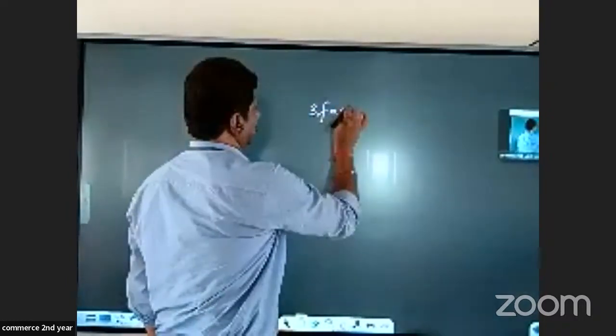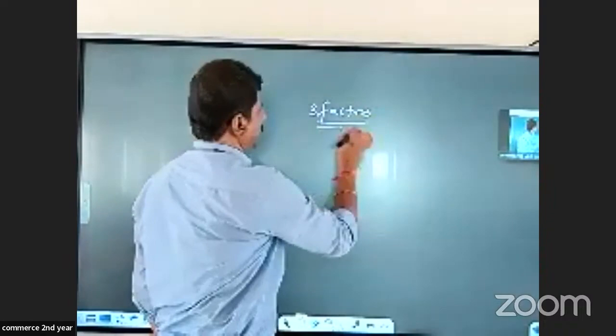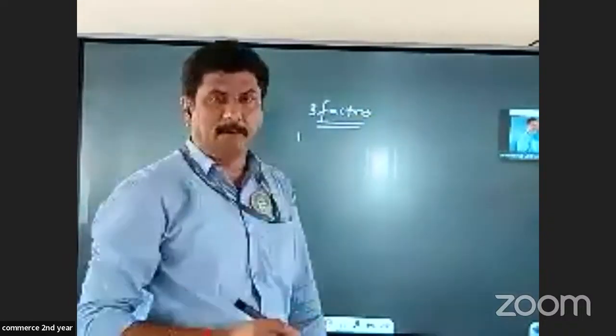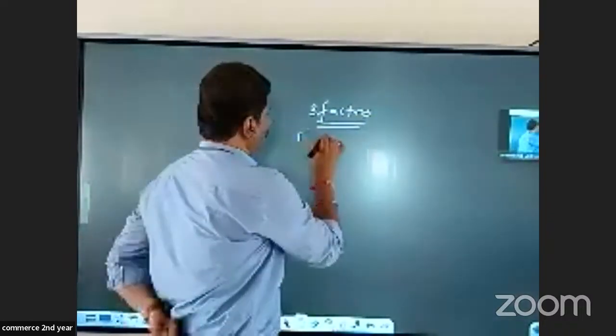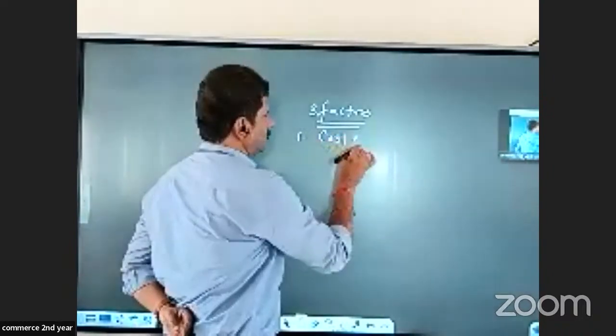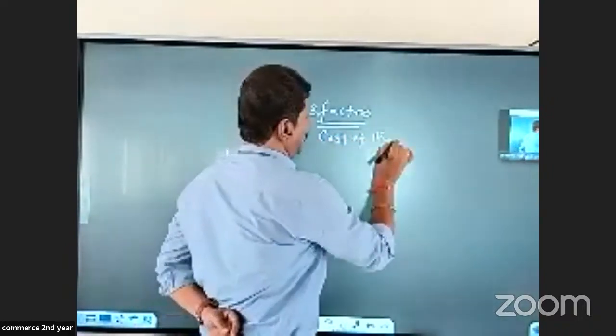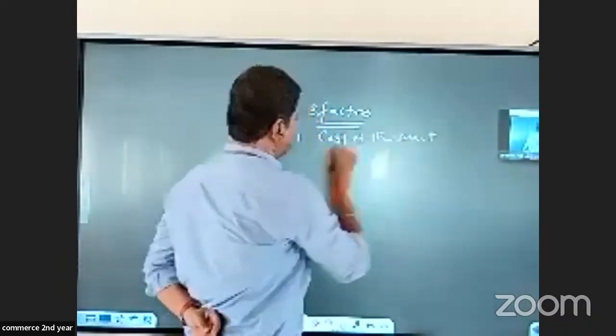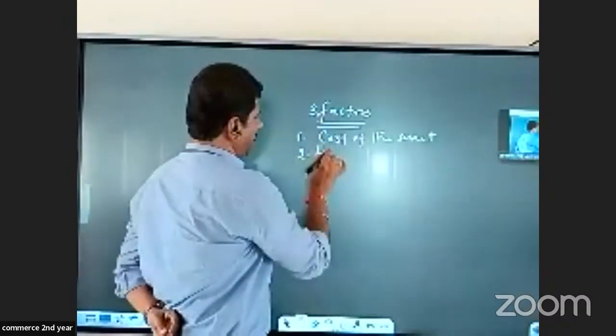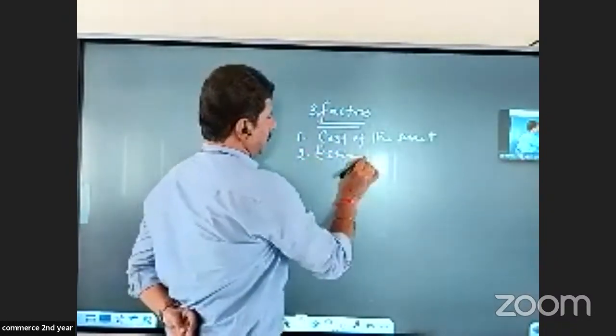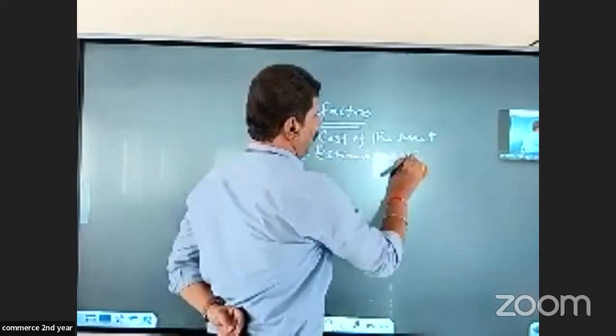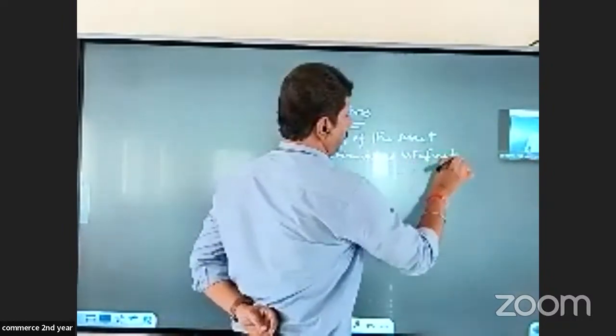While calculating depreciation, there are three factors which are to be taken into consideration. First one is cost of the asset. Second one is estimated useful life.